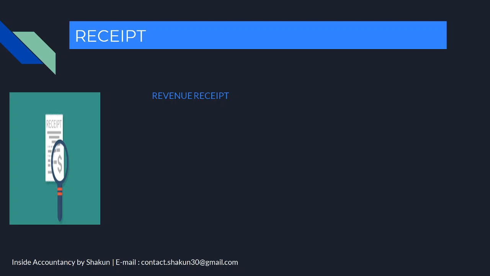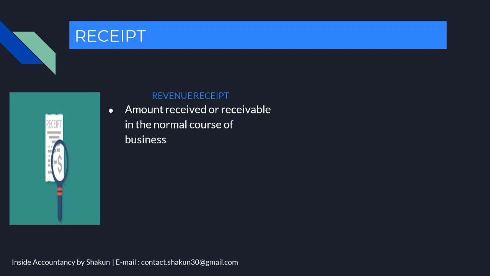Revenue receipt is the amount which is received or receivable in the normal course of business, say against the sale of goods or rendering of services or investment of business resources, say in fixed deposits. So basically receipts means the amount which the business has received or will receive in future because of the normal working operations, the normal course of operations.